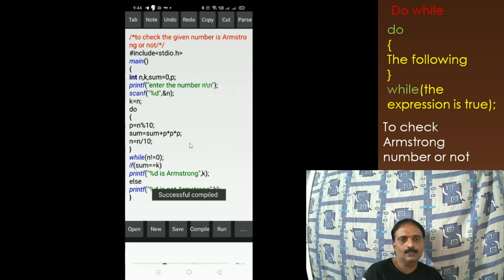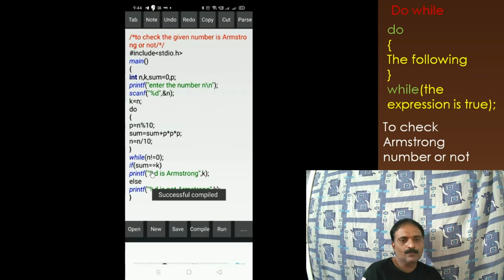This is repeated until the condition is no longer satisfied, that is, when n is equal to 0. Once n becomes 0, this statement will not be repeated, and control comes to the next statement.